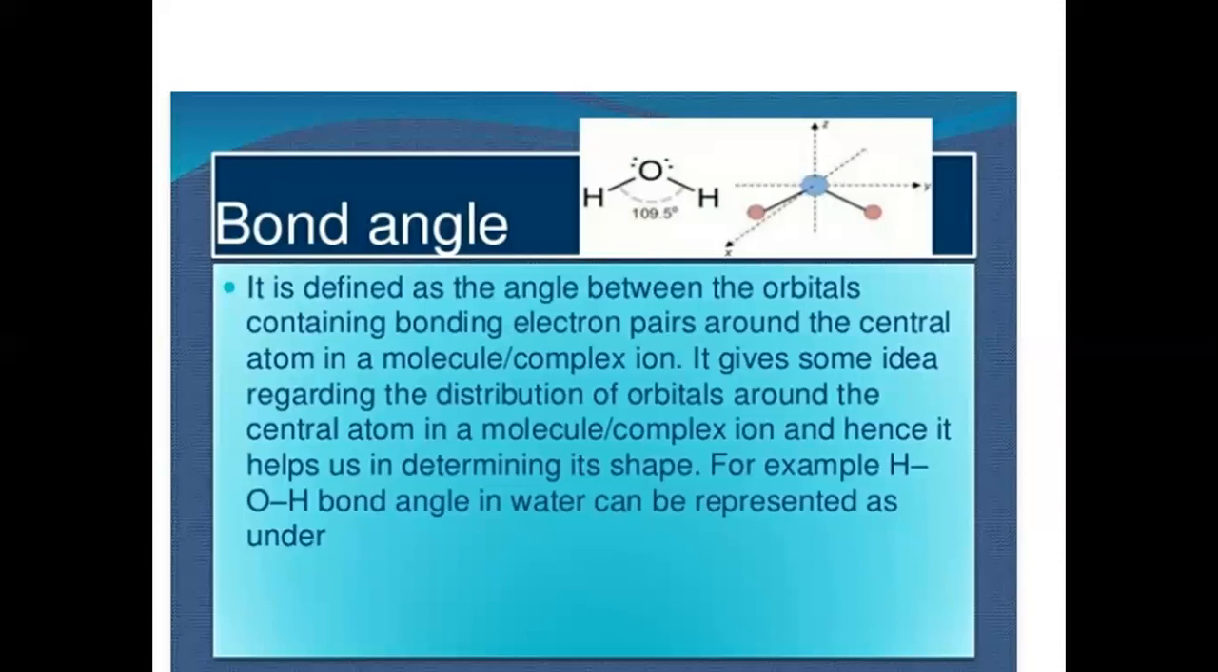The second factor on which it depends is multiplicity. More bonds, less bond length, so more bond enthalpy. What did we say just now? If the number of bonds is more, like single to double, double to triple, then bond length decreases, and if bond length is decreasing, the bond enthalpy will increase. Means the more the multiplicity, the more the bond enthalpy.